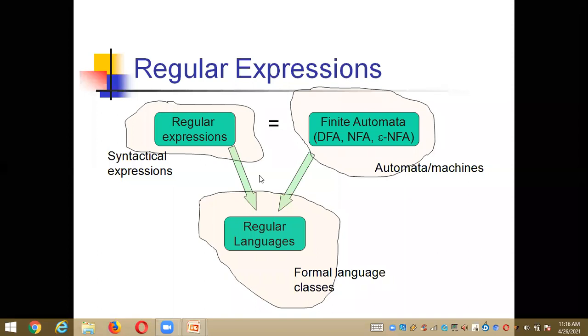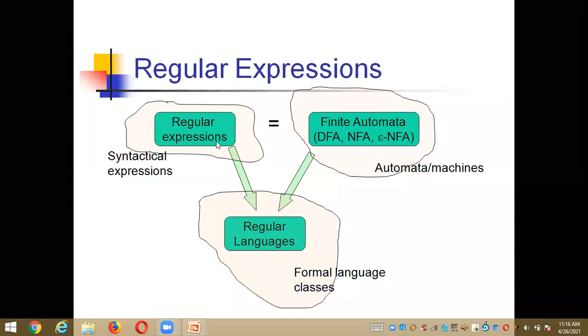And as I already said, in the definition of the regular expression in that slide, there is point number 2. Whatever languages are accepted by the regular expressions are all referred to as regular languages, isn't it? So that's what we are going to show here. And regular expressions are always in the form of syntactical expressions. That means it is always in a program's syntax.